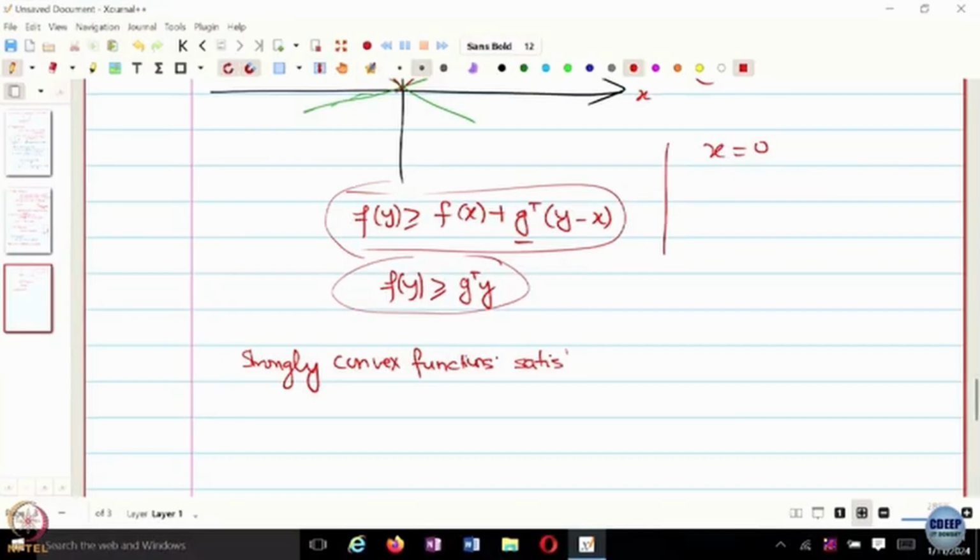Because strongly convex functions are by definition also strictly convex, and strictly convex functions have unique minimizers, so they would also have unique minimizers. So, strongly convex functions satisfy something called the PL inequality. PL stands for Polyak-Lojasiewicz inequality.